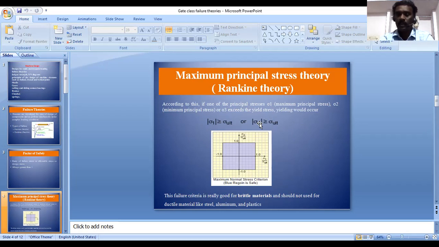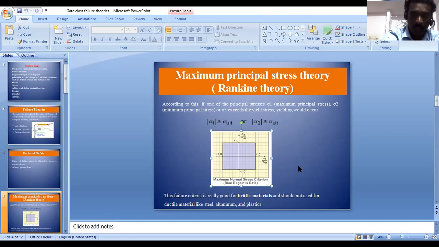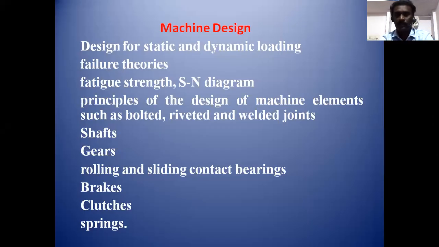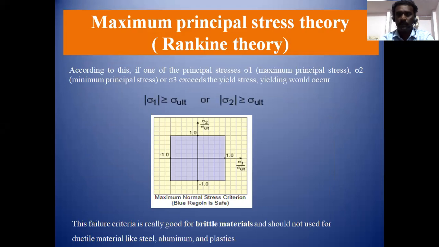In this graph, the x-axis represents sigma 1 by sigma ultimate. Similarly, the y-axis represents sigma 2 by sigma ultimate.